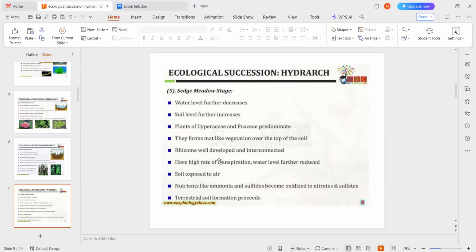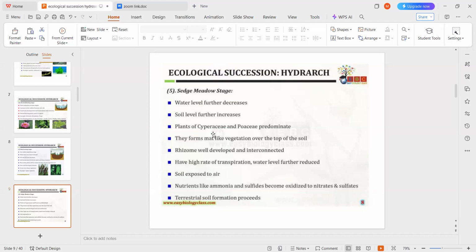The rhizomes are well developed and interconnected. There is a high rate of transpiration, the water level is further reduced, and the soil is exposed to air. Nutrients like ammonia and sulfides become oxidized to nitrates and sulfates, and terrestrial soil formation proceeds continuously.